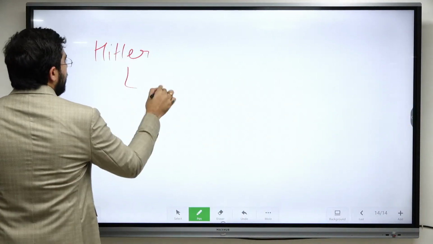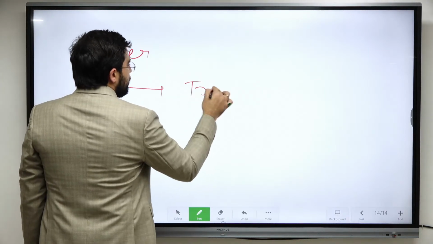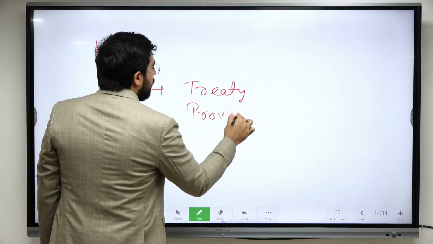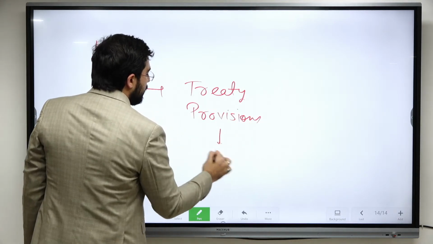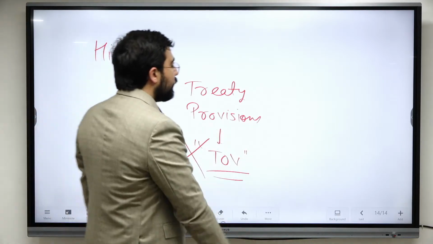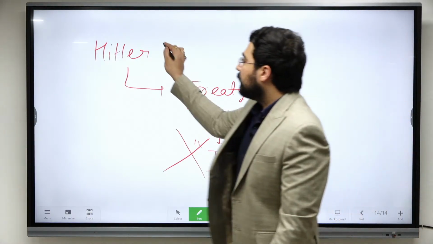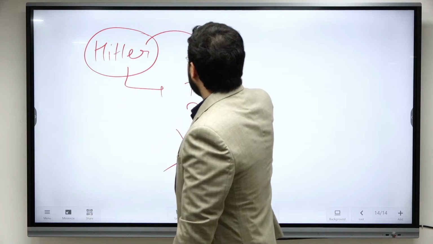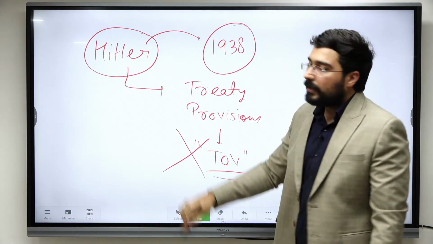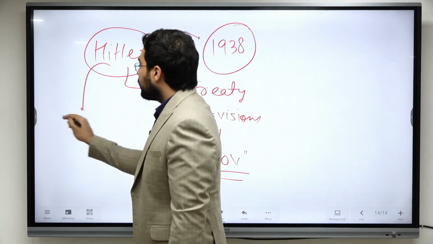And at the same time, specifically, Hitler started violating the treaty provisions. Okay, whichever treaty provisions were put under the Treaty of Versailles, he started repudiating them. उनको break करना start कर दिया. Because of these factors, Germany again became a powerful state by 1938. Very powerful state.